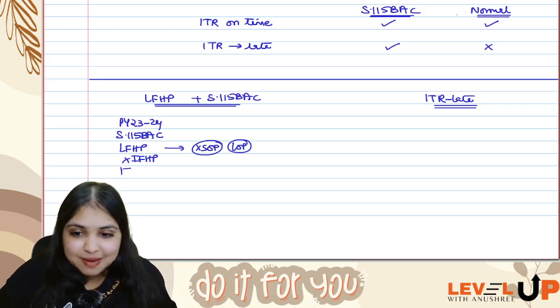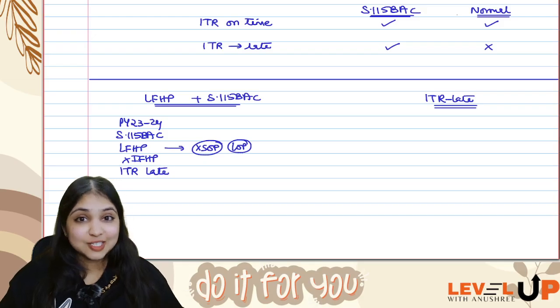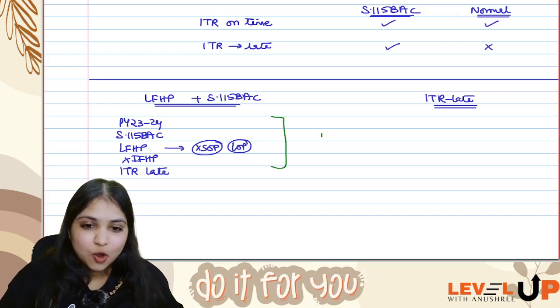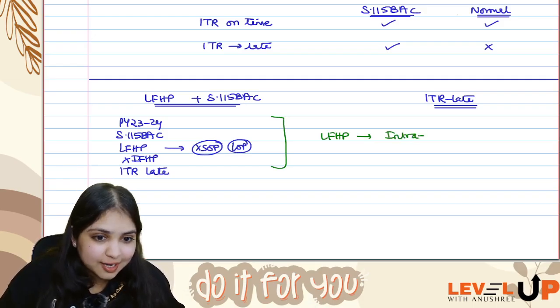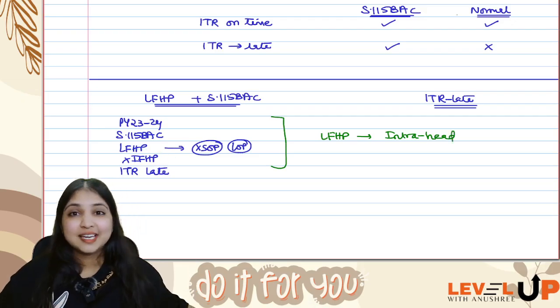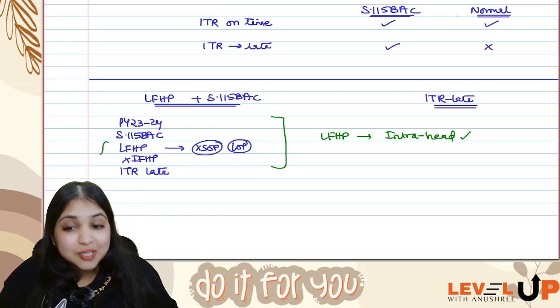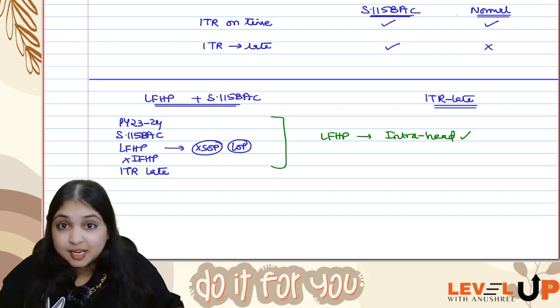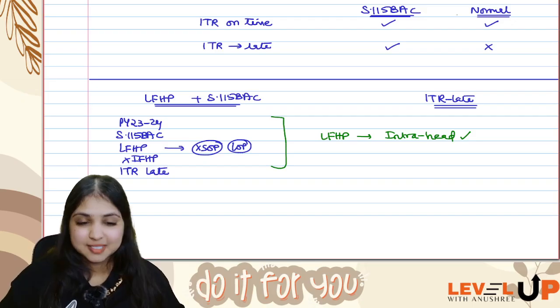And one more piece of information, let me add: let me say the assessee has filed ITR late. Okay, this is the situation. So the assessee is having loss from house property. Can you do intra-head adjustment? Yes, you can do intra-head adjustment, but however, I am telling you the assessee is not having any other income from house property. So actually intra-head is possible, but over here, because my assessee is not having any other income from house property, I cannot do intra-head adjustment also, because no other income is there.